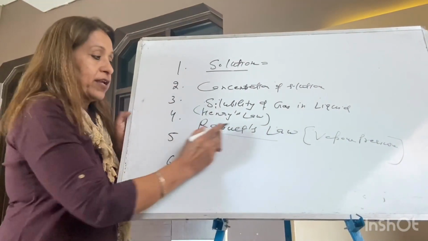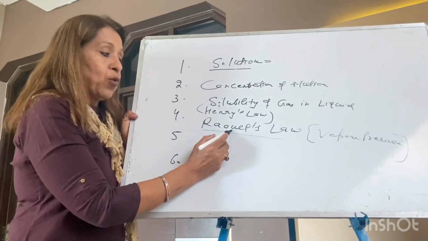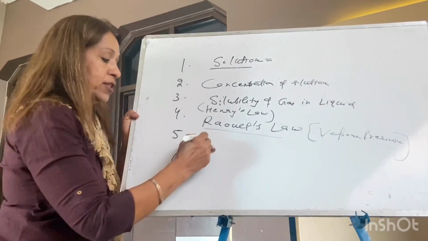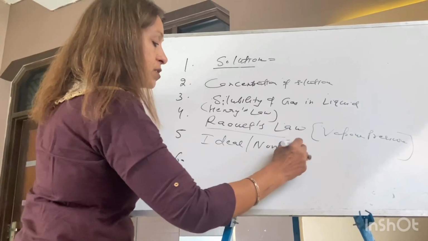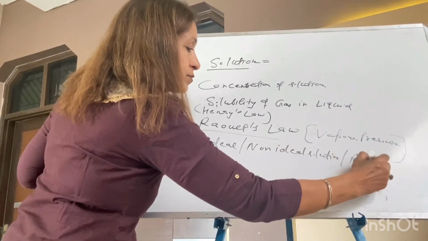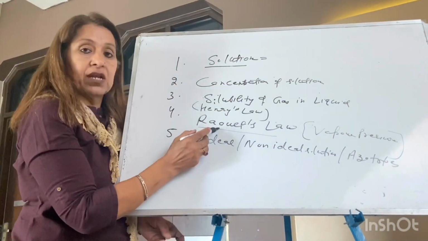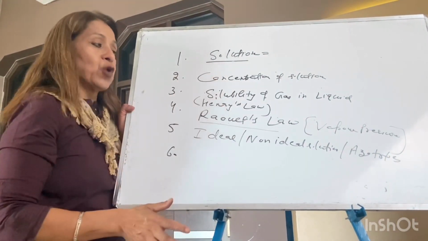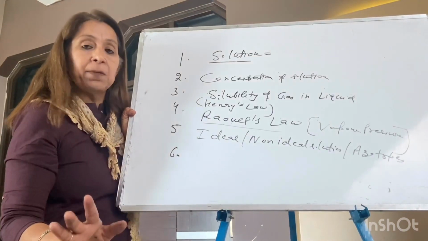You take the Raoult's law statement, Raoult's law derivation when both solute and solvent are volatile, and in Raoult's law the topic of ideal and non-ideal solutions as well as azeotropes came. Again there is a numerical from Raoult's law. One by one, whenever we make the assignment, I will also go topic-wise. Ideal, non-ideal and azeotrope do not carry any numericals.